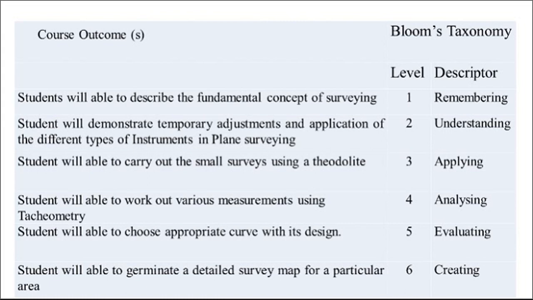Third course outcome, students will be able to carry out the small survey using theodolite. Fourth one, students will be able to work out various measurements using tachometry. Next one, students will be able to choose appropriate curve and its design. And the last outcome is students will be able to generate a detailed survey map for a particular area.